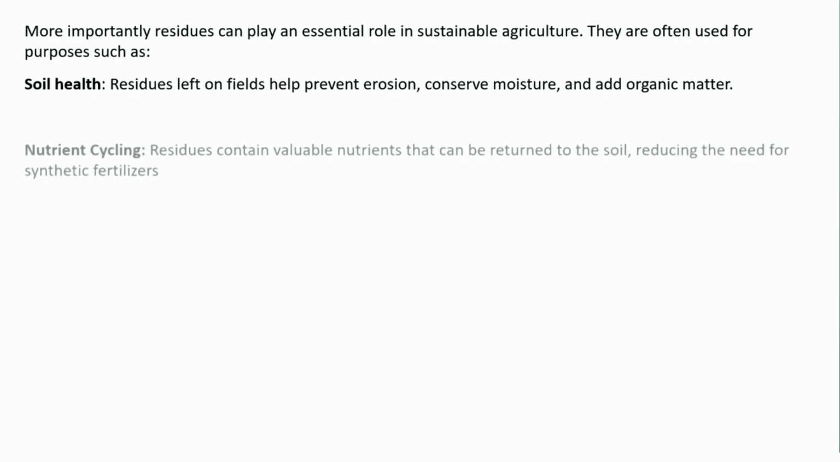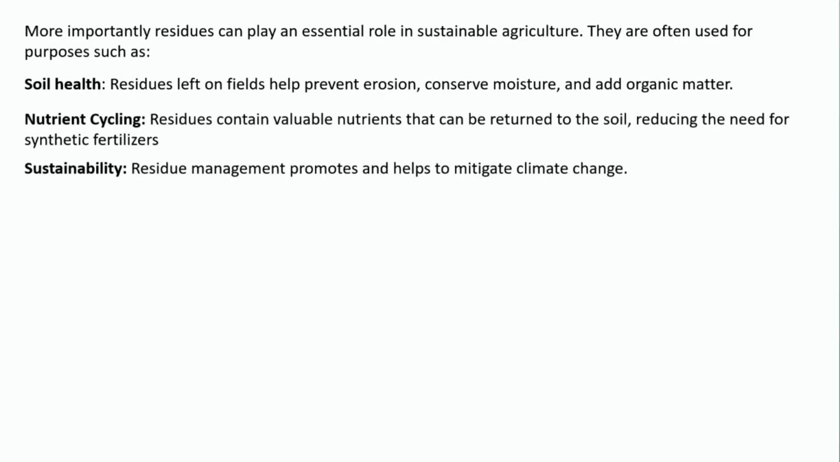More importantly, when I was talking about these particular residues, I was highlighting agriculture, and when we talk about sustainable agriculture, definitely it encompasses all these benefits. So we need to look at whether we talk about soil health, nutrient cycling, or sustainability, which is all related to whether you try to improve your ecosystem services, your conservation of moisture, your organic matter or your fertility condition.